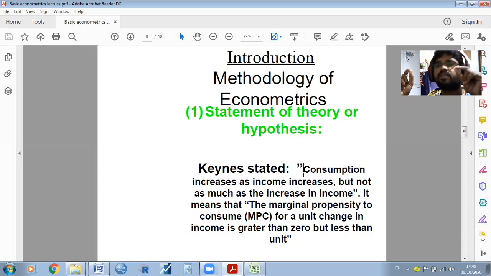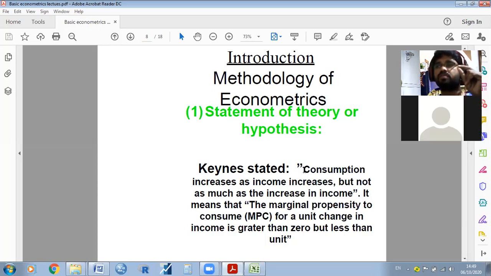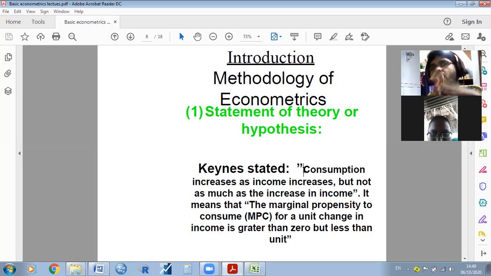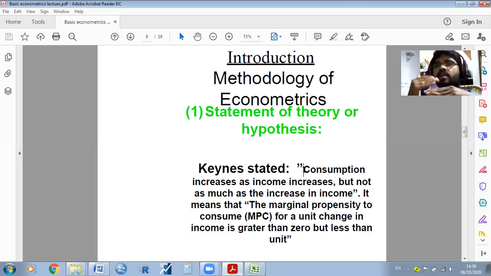So how can we make a statement? The agriculture farmers' consumption is higher than their incomes. That is one type of statement. Or the agriculture farmers' income is higher than their consumption. Like that you may give. Or else you may give the opposite also, that their consumption is less than their income, or the consumption is higher than their income. That is one kind of statement.